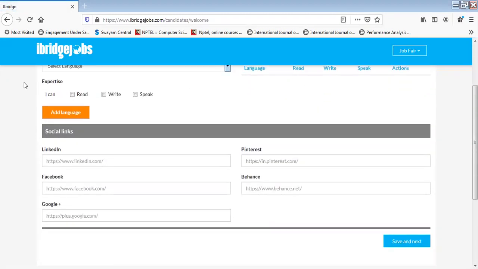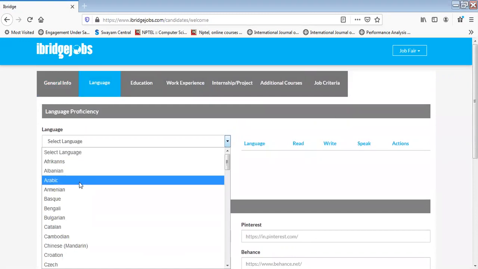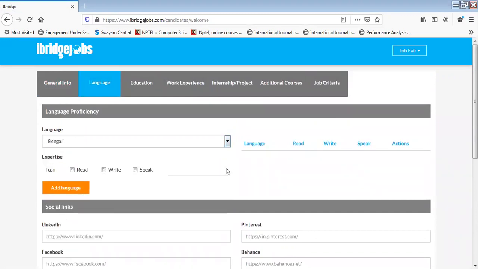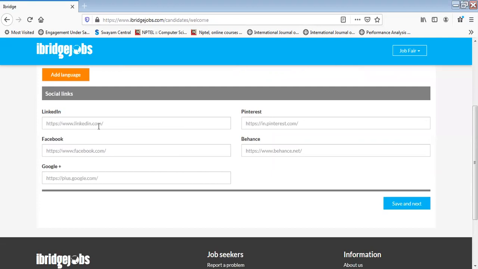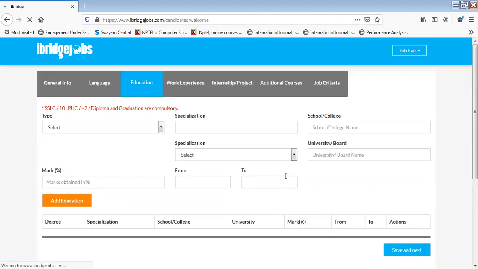Once I do, you can select your language out here. This will give you more preference in applying for a job. Here you can also select read, write or speak. You can put up your LinkedIn profile, your Facebook, Google+, Pinterest and Behance. And then you can do a Save and Next.